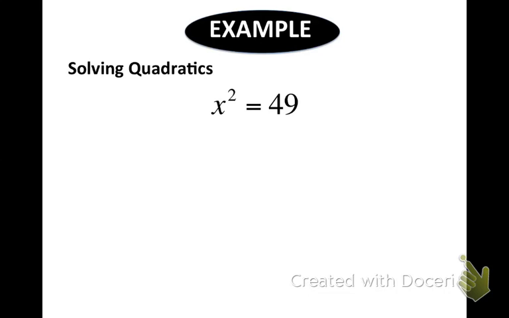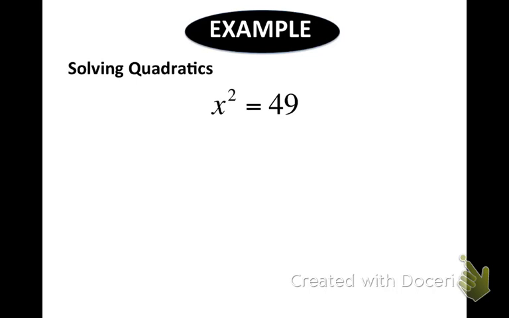Now let's think about this. If my equation was x squared equals 49, right away you guys said 7, because we know that 7 squared is 49. But isn't there another number that you can square that gets you to 49? Negative 7 squared is also 49, right? So when you're stuck with a degree of 2 in your equation, the inverse of squaring something is taking the square root of it.